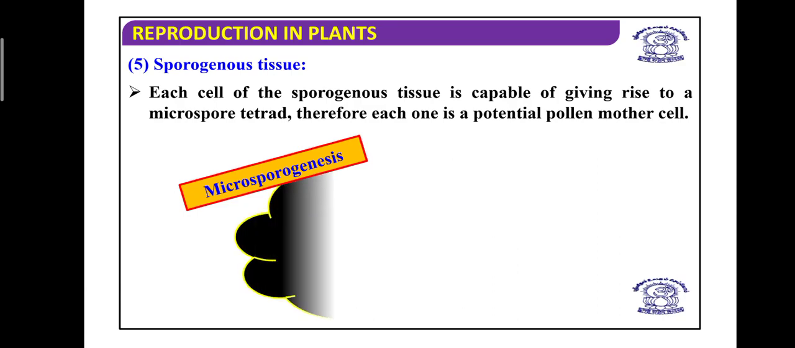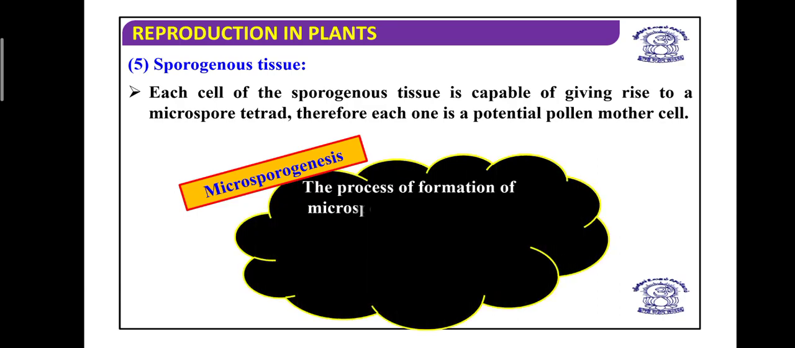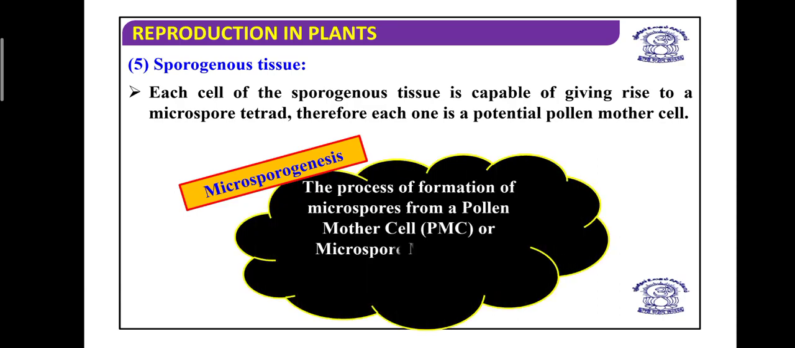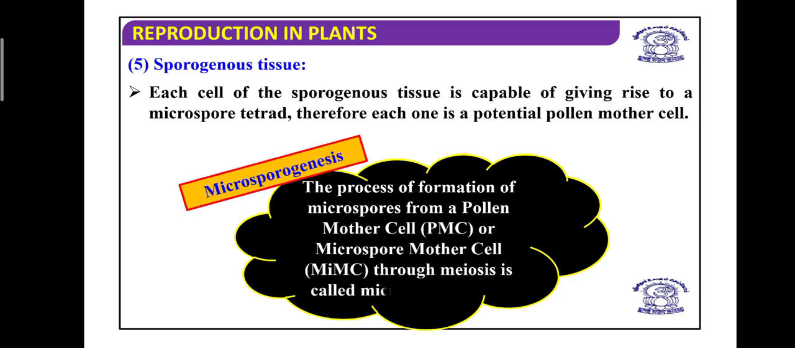Now, next we are going to talk about the formation of pollen grain or microspore, and that process is known as microsporogenesis. So what is microsporogenesis? It is a process of formation of microspore from the pollen mother cell or microspore mother cell through meiosis. So when the microspore mother cell undergoes meiosis and forms microspores, it is known as microsporogenesis.